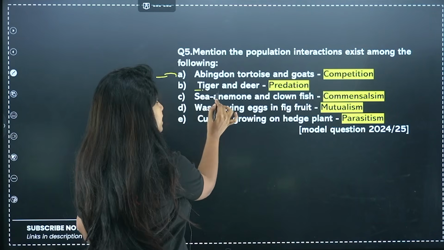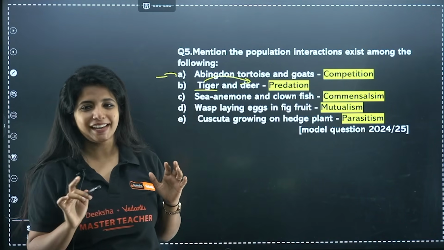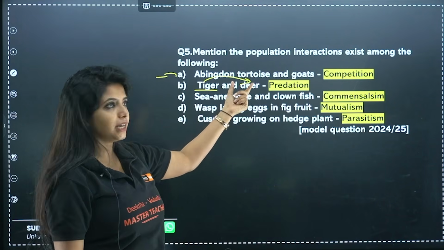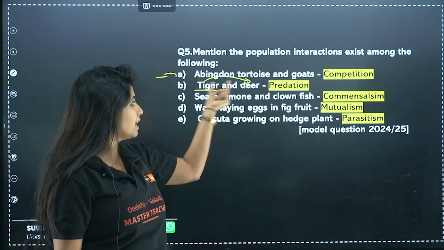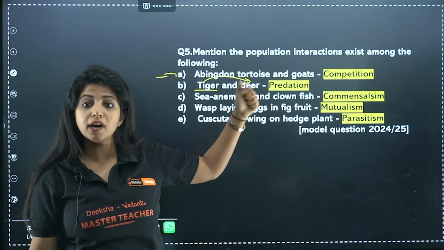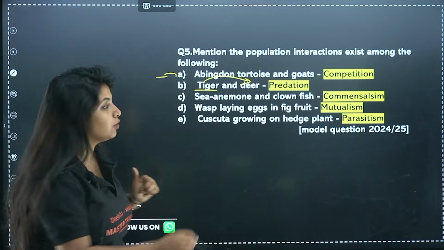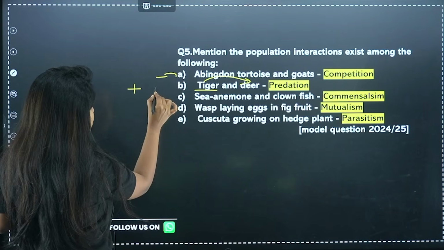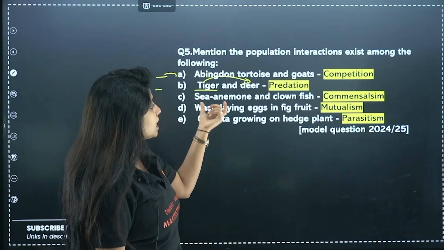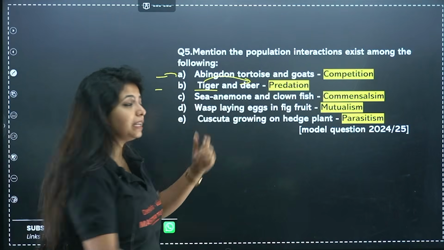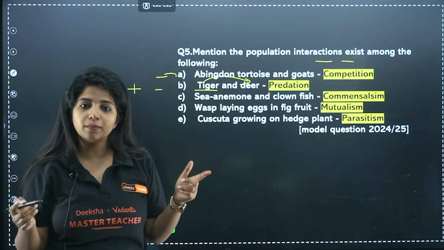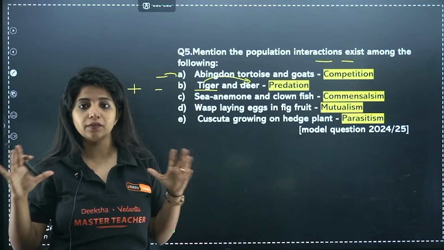Now tiger and deer, tiger goes and eats the deer, so can I just say it's a prey-predator relationship? This is the prey and this is the predator. So this is predation. The interaction is what? Predation. Over here, one is going to get the benefit, the other is going to get harmed. Now, what about competition, my dear children? Competition is a negative relationship. I hope you guys know. Both of them somehow are getting harmed. So I'll say negative relationship.